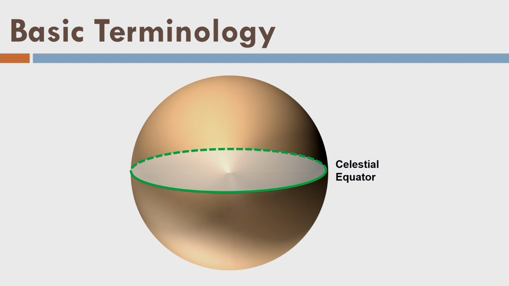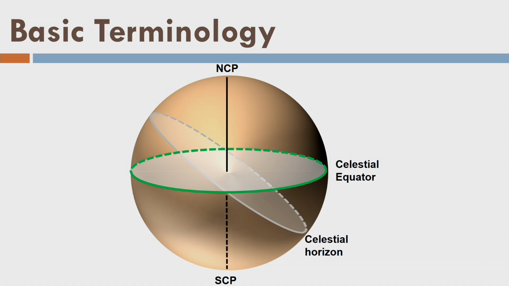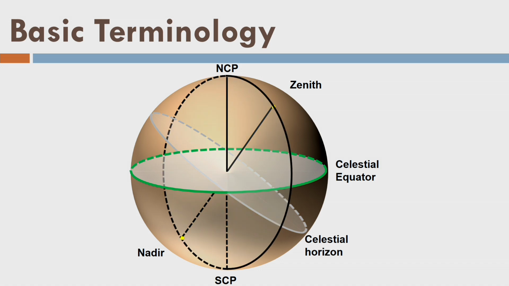So let us see, there is a celestial sphere. This is your celestial equator, this is the celestial horizon. That is NCP, SCP, that is the axis of heaven, and that is the line joining zenith and nadir. That is what we have already seen in the last slide. That is the great circle passing through the north celestial pole, zenith, south celestial pole, and nadir.